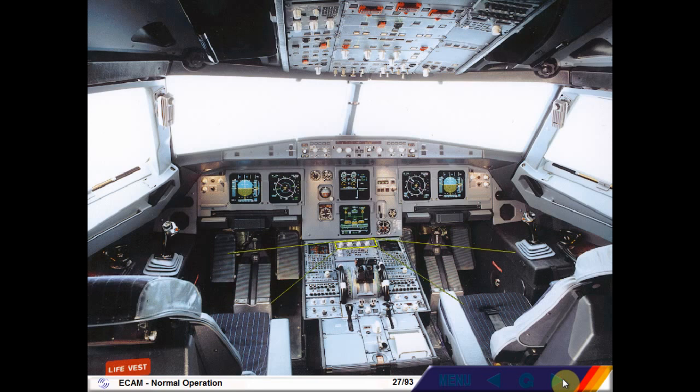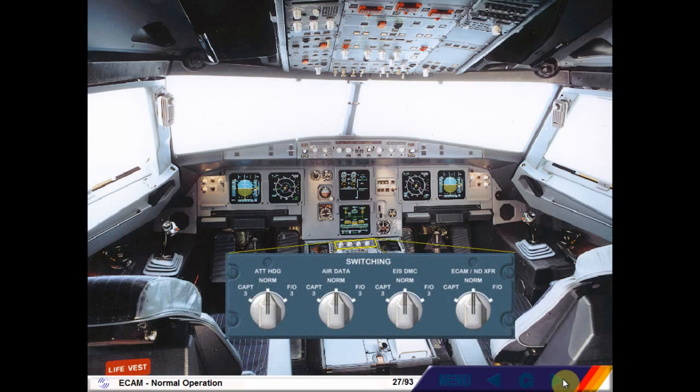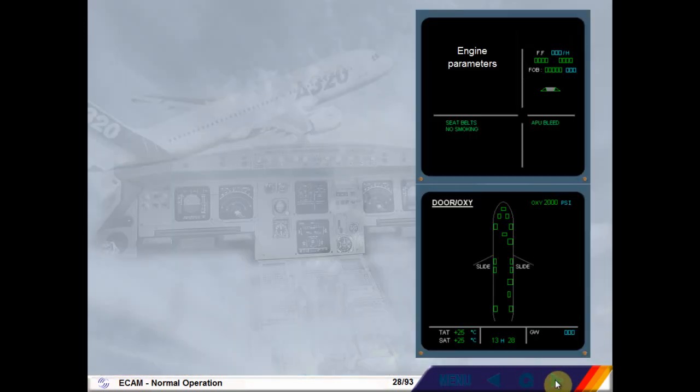The switching panel is checked to confirm that all the switches are in their normal position. The passengers have boarded, the doors have been closed, and the aircraft is ready for pushback.